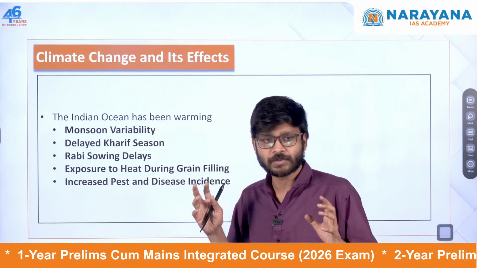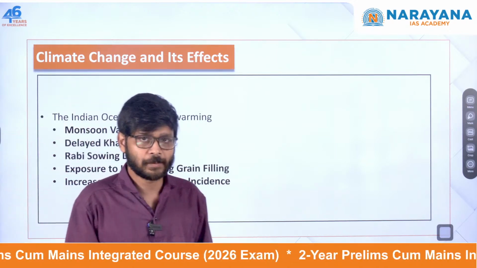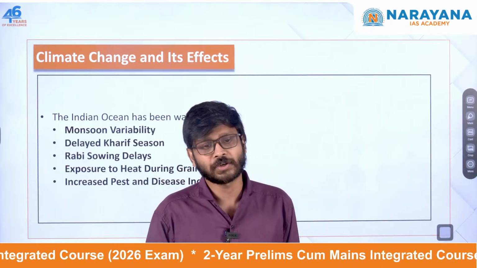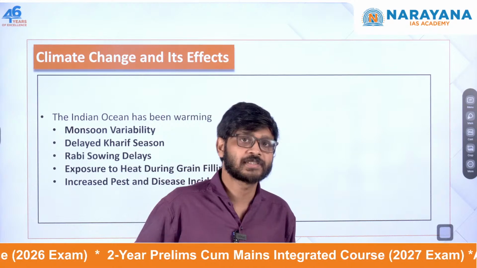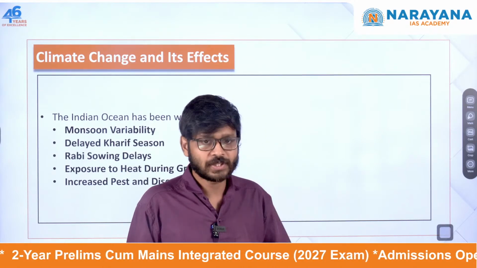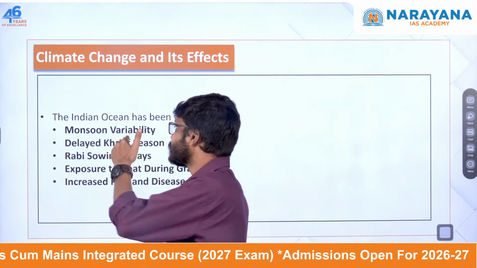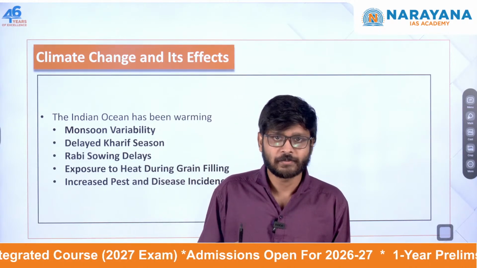Okay, climate change. So what is happening here? The Indian Ocean is warming due to climate change. This is according to the article. The article is saying that the Indian Ocean is warming faster than ever, which is disrupting the normal weather pattern. So the Indian Ocean warming is disrupting the normal weather pattern, and that even led to a changing monsoon. So there is a variability in the monsoon.